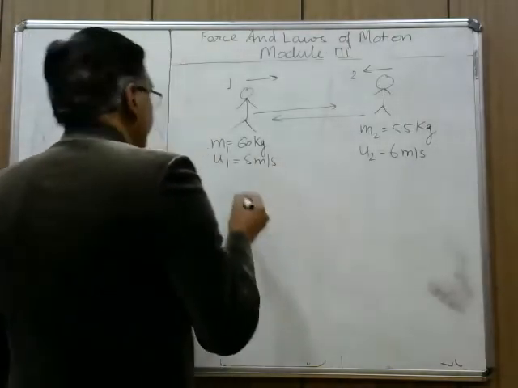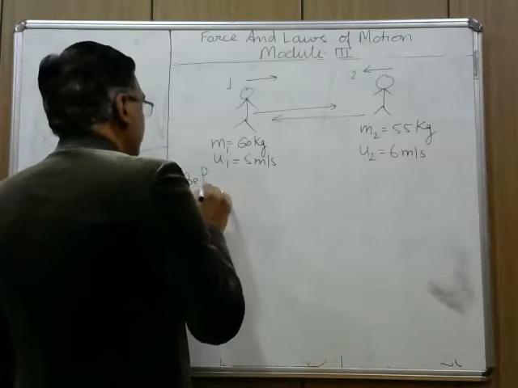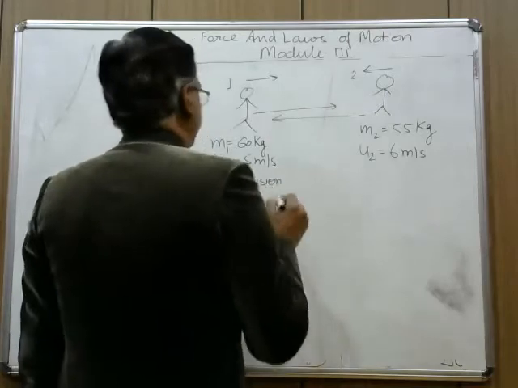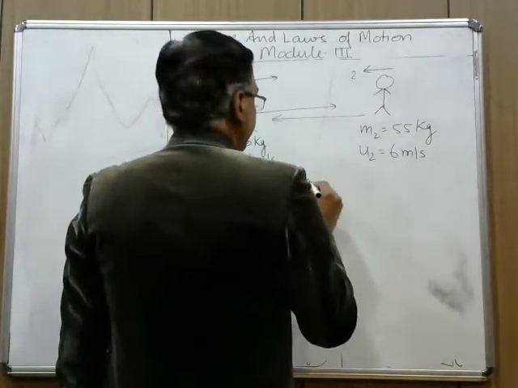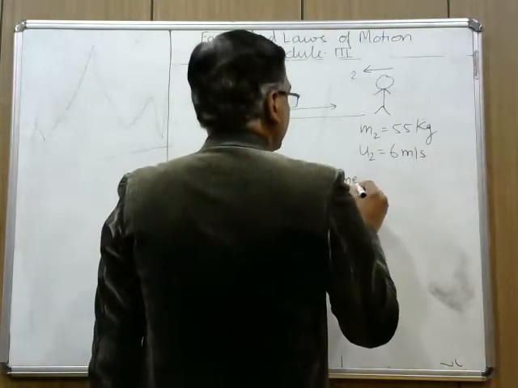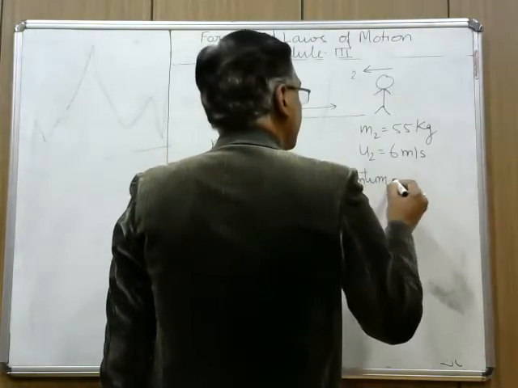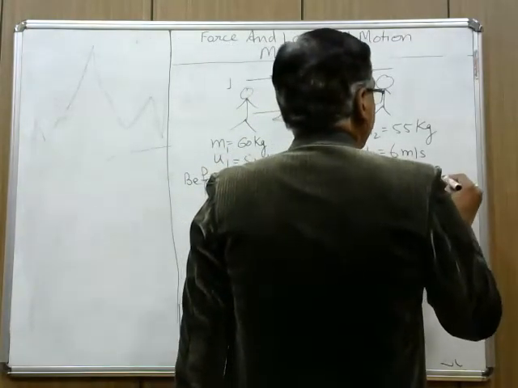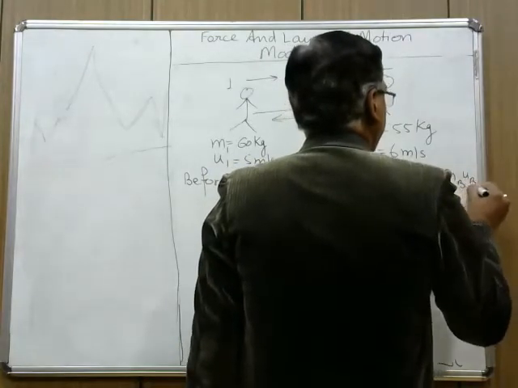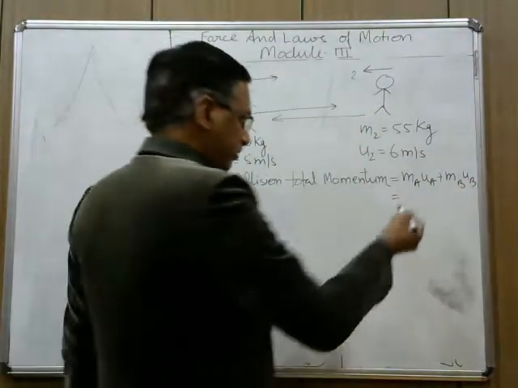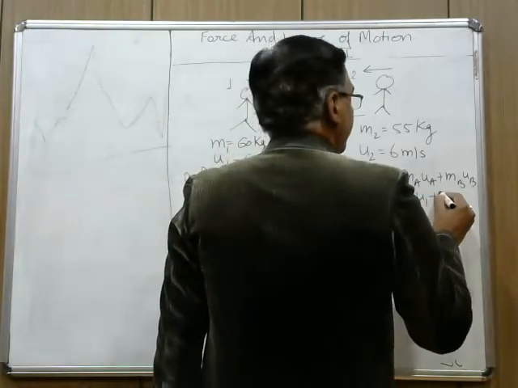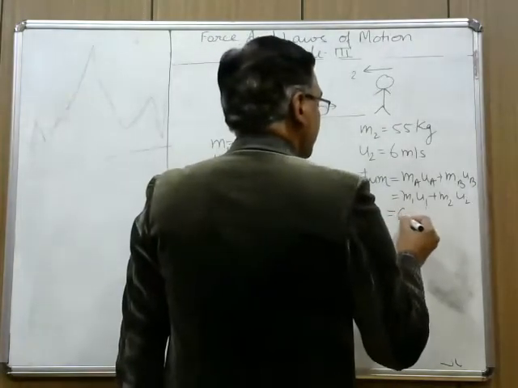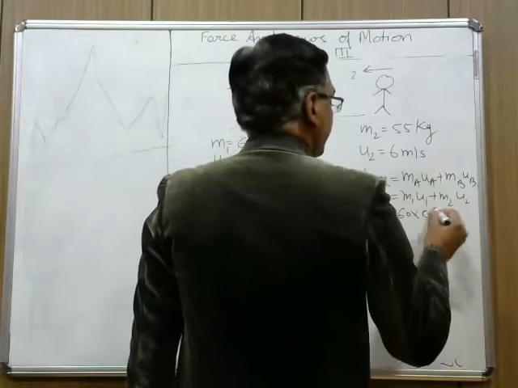So before collision, total momentum. Now, in order to find total momentum before collision, it is ma ua plus mb ub. Here, if I am saying 1 and 2, then this formula becomes m1 u1 plus m2 u2. Now, m1 is 60 into u1 is 5.